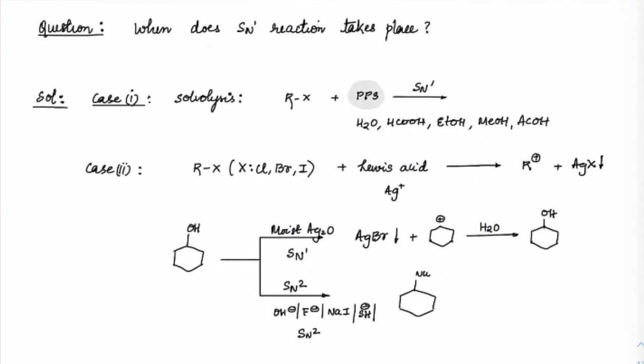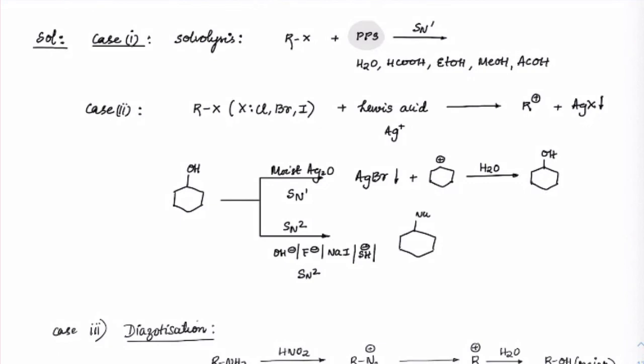Come to this. Now, in which cases do we usually go for SN1 other than solvolysis? We know that solvolysis is a case where SN1 is favored, but other than that, are there any cases where we will see SN1 is favored? Let's check that. In the second case, you can see alkyl halides. If you treat that with a Lewis acid like Ag+, it can undergo precipitation, so it will definitely form a carbocation.